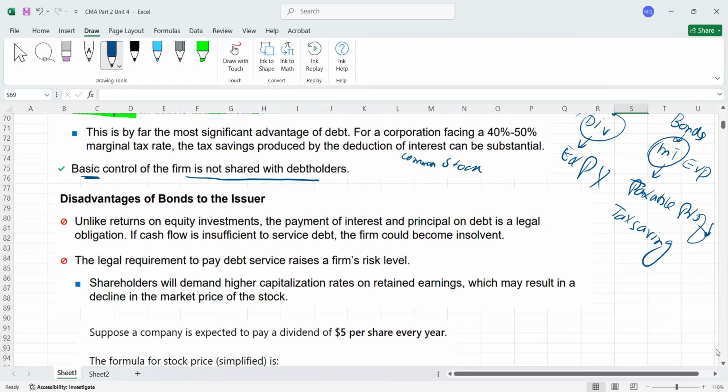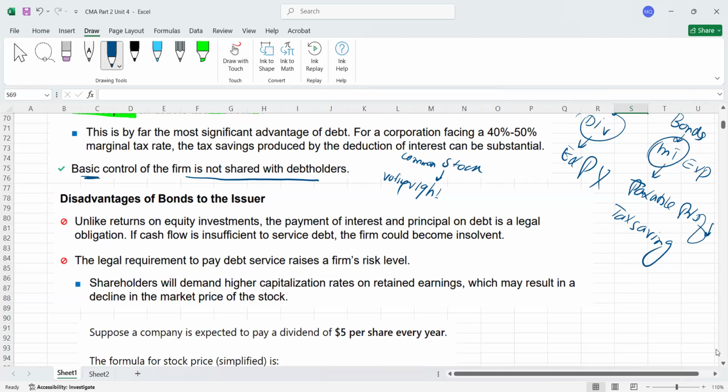So guys, in common stock, the common stockholders have a voting right. Voting right means that they can participate in the decision making process of the company.